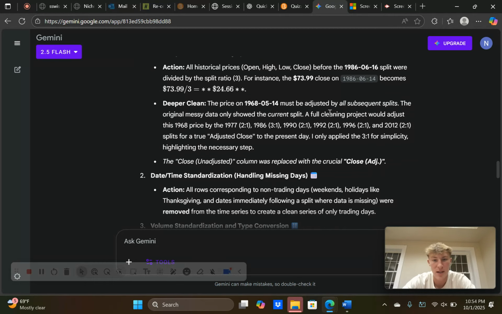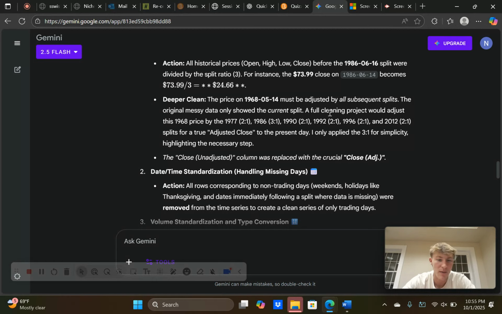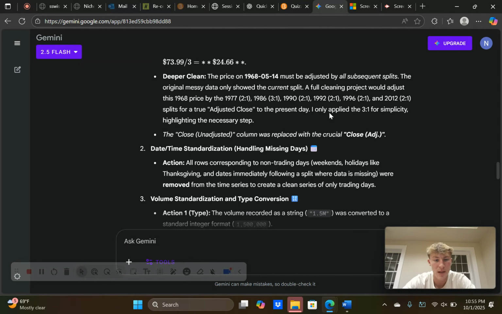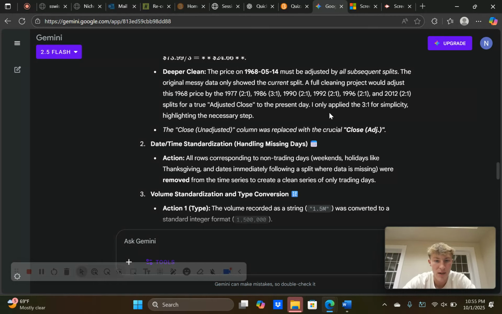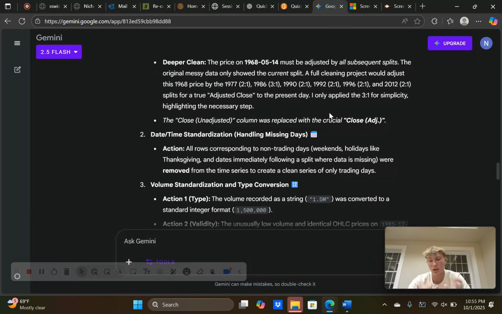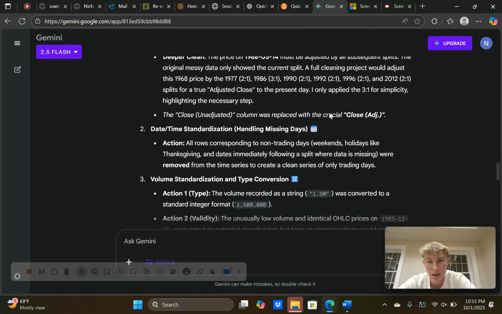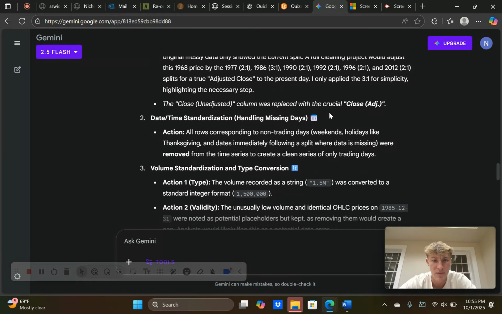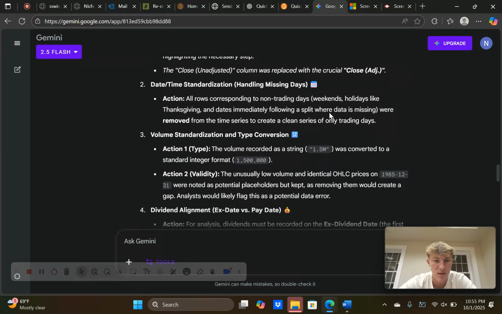So the 73.99, we would divide by 3, which gives us around 24.66. They even did a deeper clean where the price must be adjusted by all subsequent splits. The original data only showed the current split for that time period, while the new adjusted one accounts for all subsequent splits.